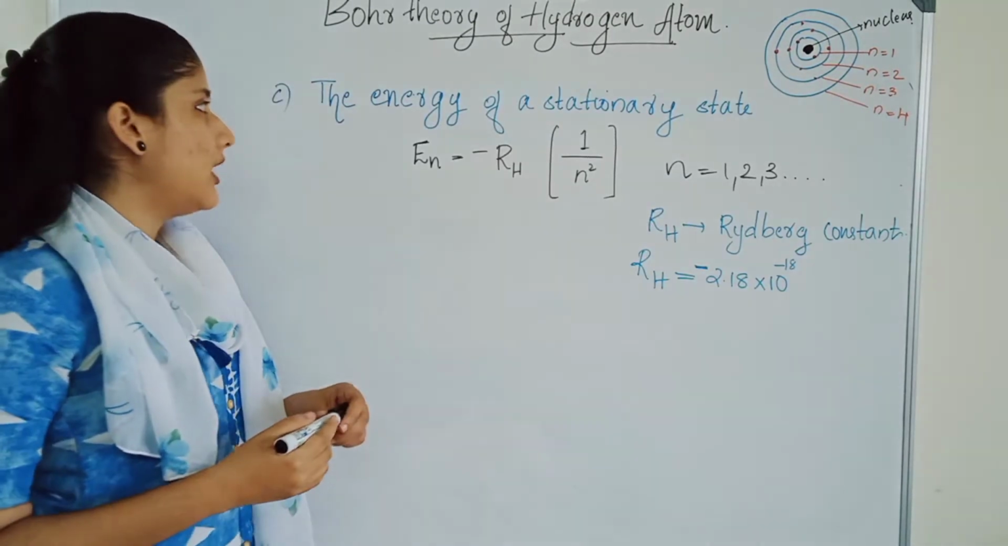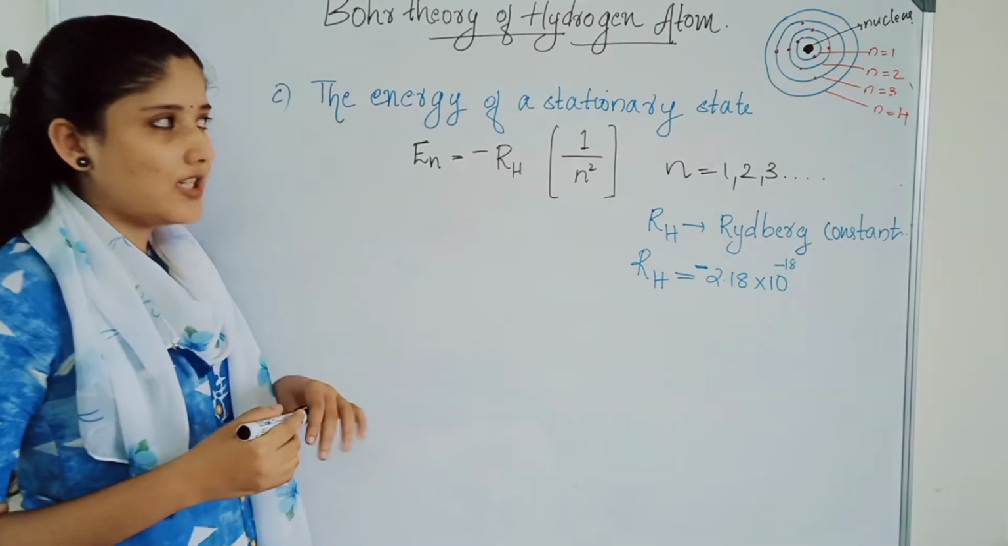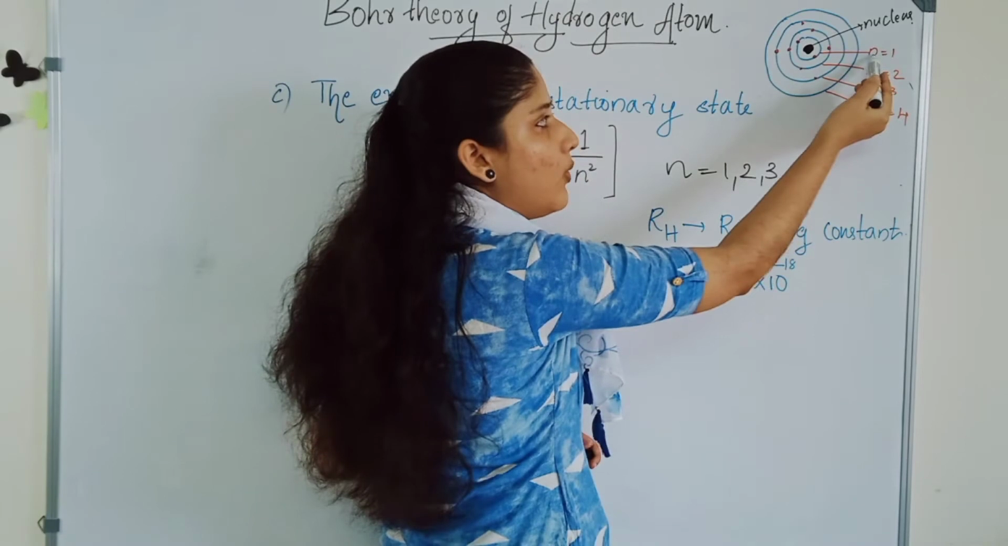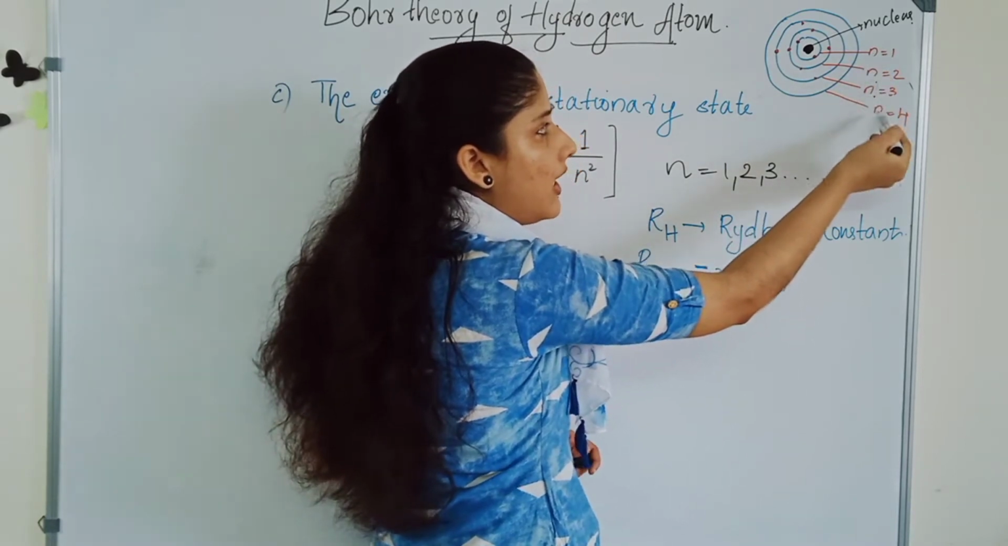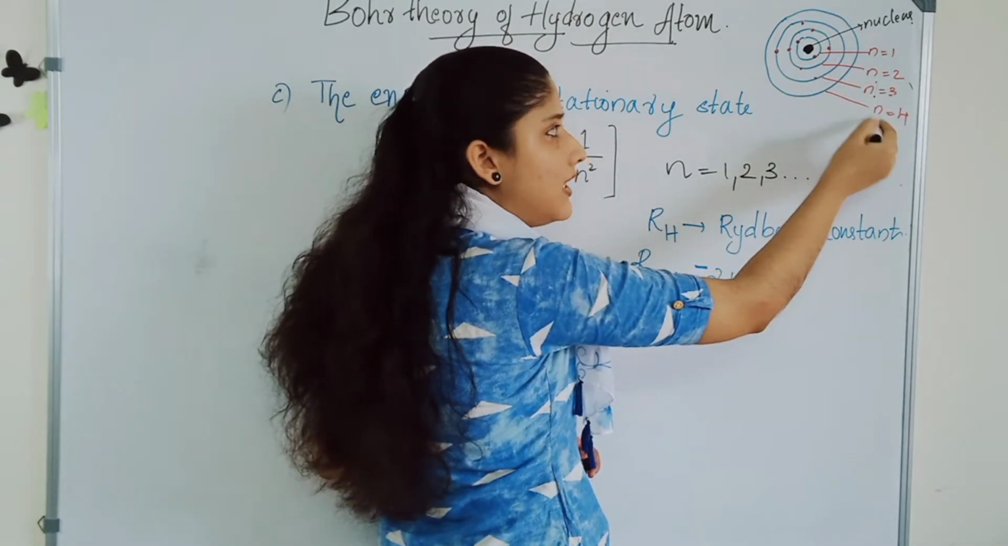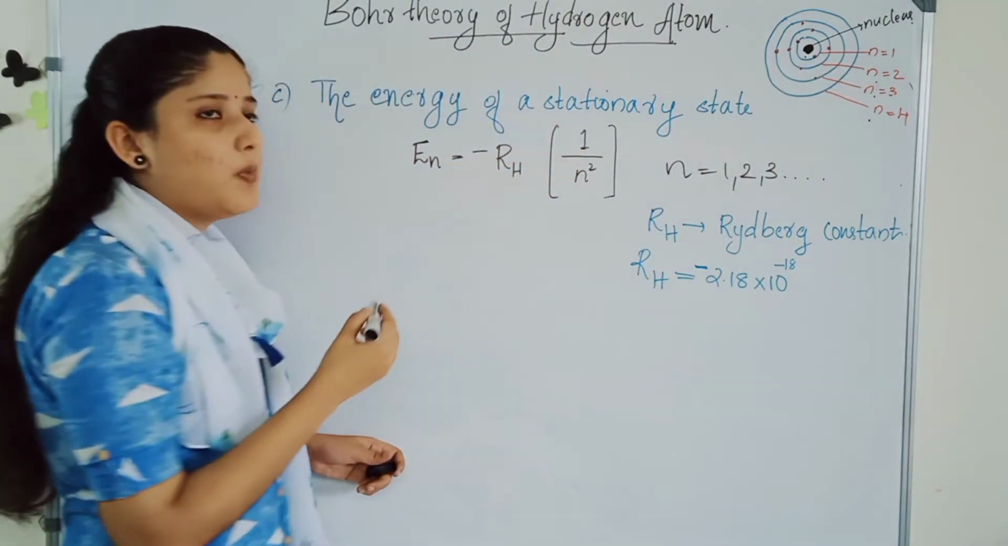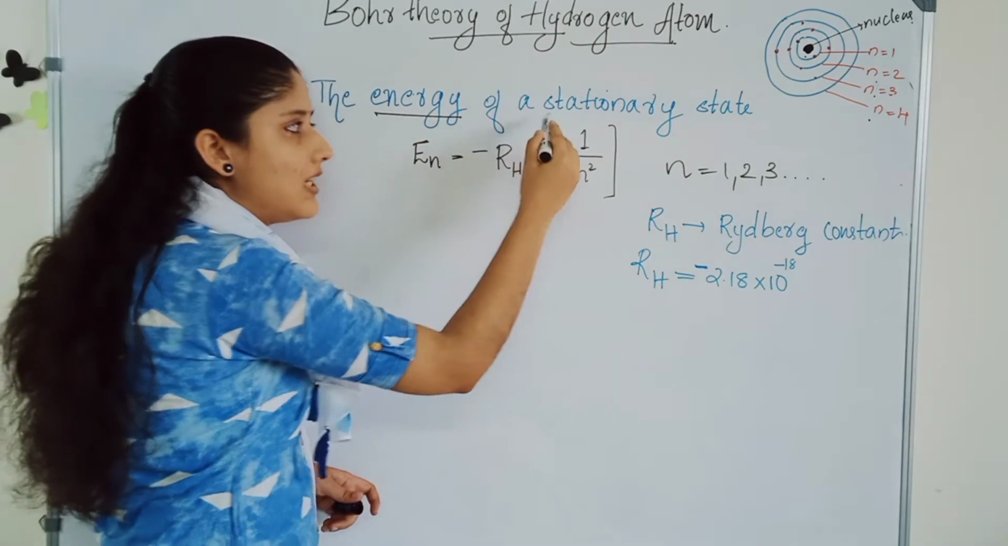The third postulate is the energy of the stationary state. First we studied the energy levels with n equal to 1, n equal to 2, n equal to 3 and n equal to 4. Then we studied the radius of each stationary state. And the next postulate is the energy of those stationary states.